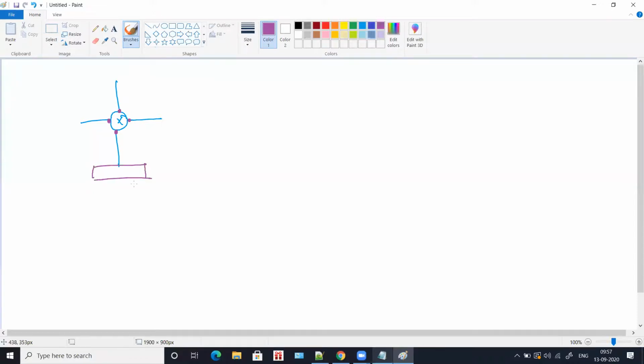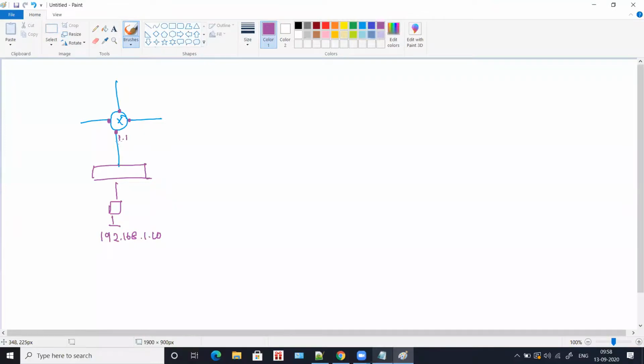Now say for example let's connect this to a computer. If this computer's IP is 1.10, then the default gateway IP is obviously going to be 1.1. We know that. Now what they are saying is when you have so many interfaces in a router, all the interfaces should be in different network.